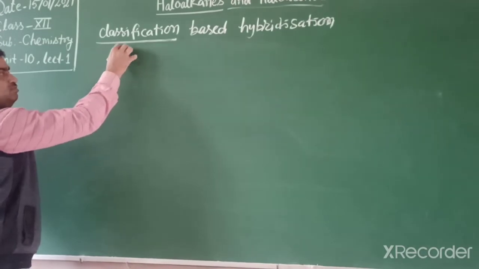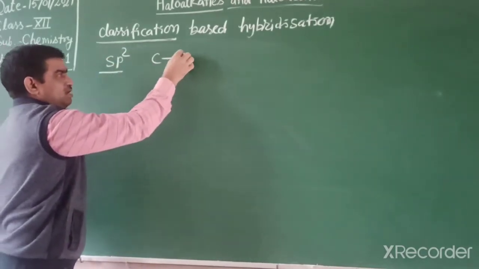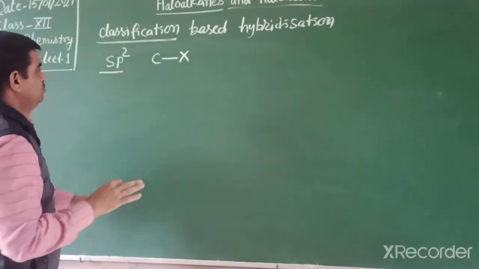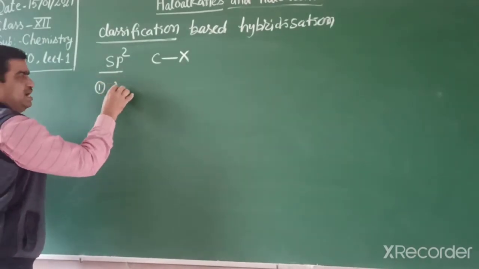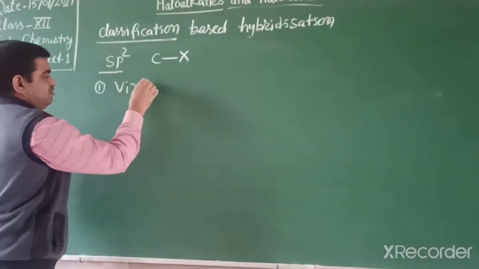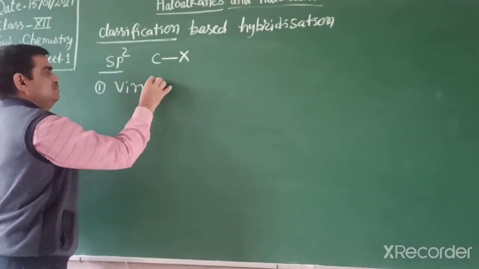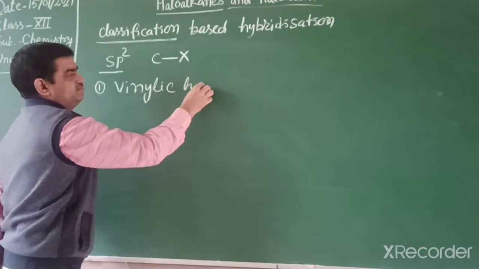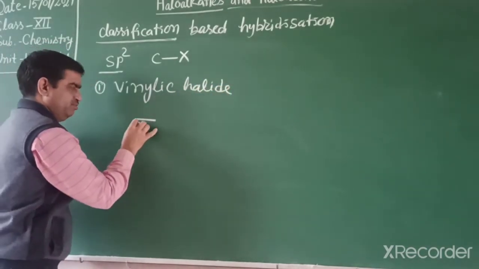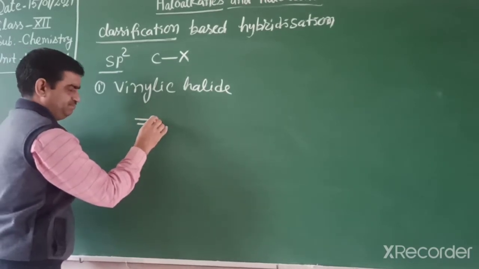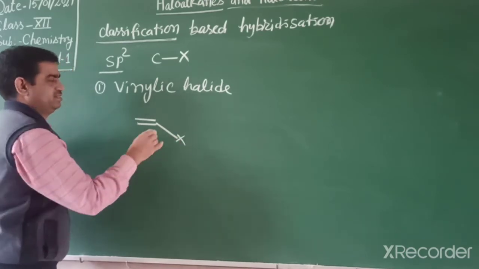sp2 hybridized carbon halogen bond. So this type of halides are 2 types. The first one is vinylic halide. Vinylic halide means a double bond, and the doubly bonded carbon is directly attached to a halogen, like this.